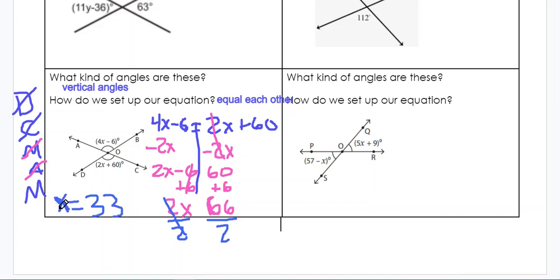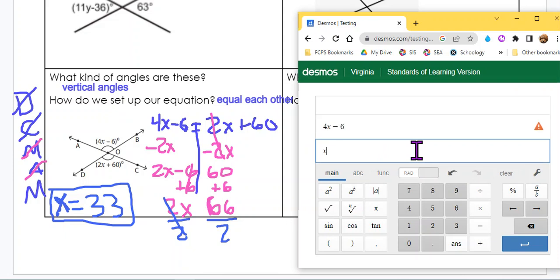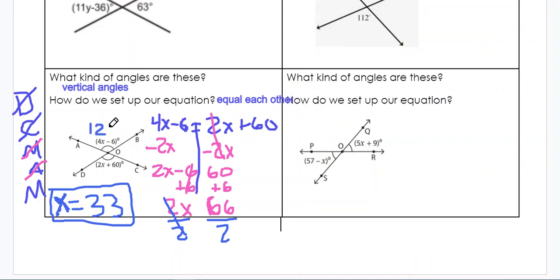All right, sometimes with these equations, x equals 33, they might say, what is the angle measure? Well, we know that x equals 33, but that's not the measure of this angle here, right? So if I wanted to figure out what the actual angle measure is, I can type in Desmos 4x minus 6, right? Hit enter and say x equals 33, because that's what we just solved for. And that angle equals 126. So this whole angle right here is actually 126.